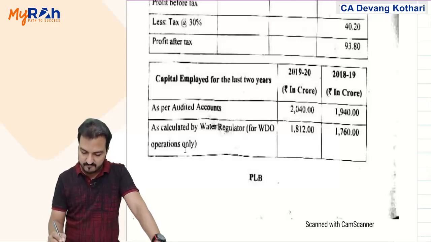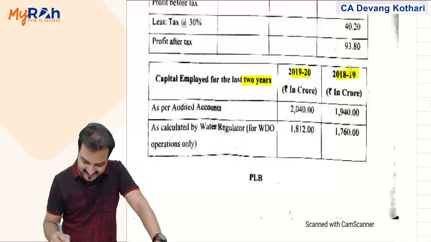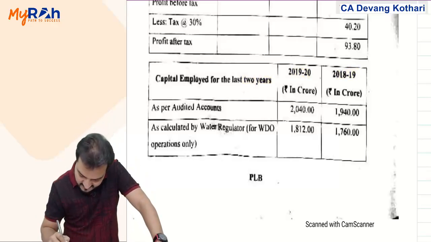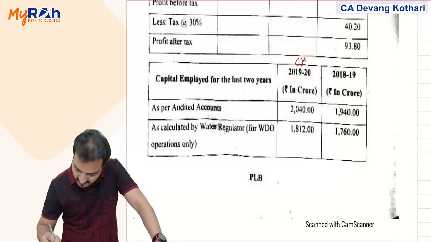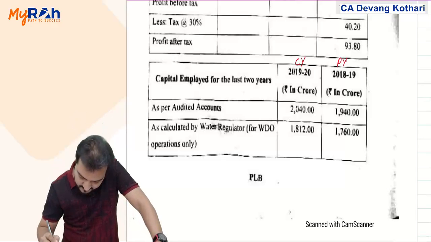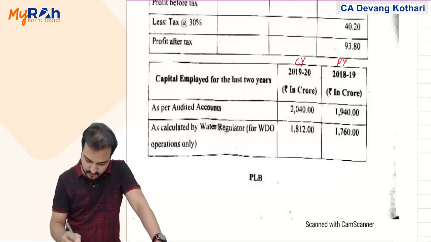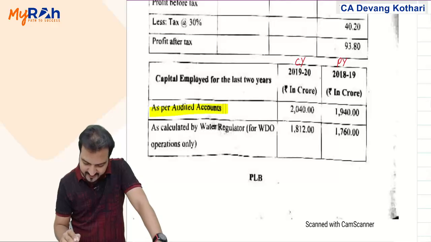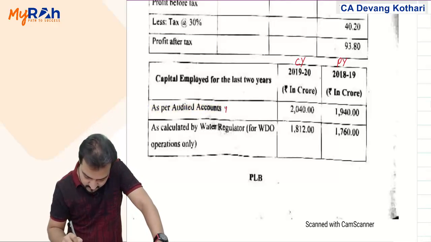Capital employed for last 2 years. You are given capital employed of the last 2 years, 2 years meaning 1920 and 1819. So let's say 1920 is the current year, the year which just completed, and 1819 is your previous year, the year before the current year. You are given capital employed as per audited accounts, meaning the total capital employed.